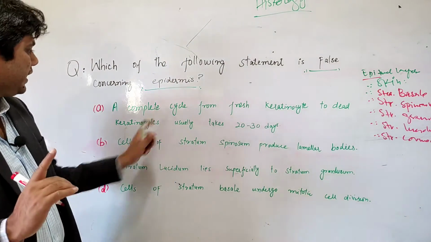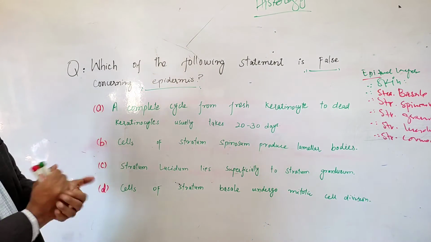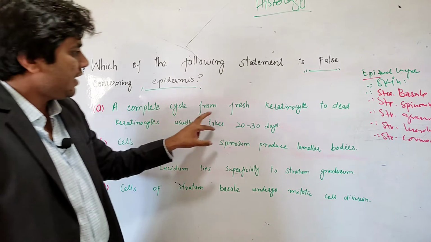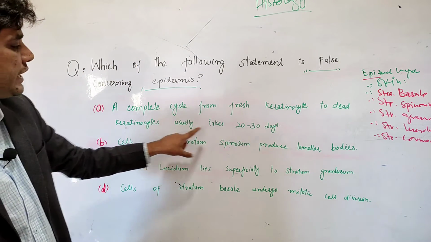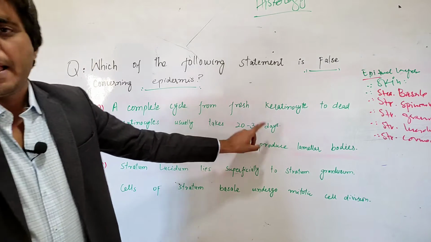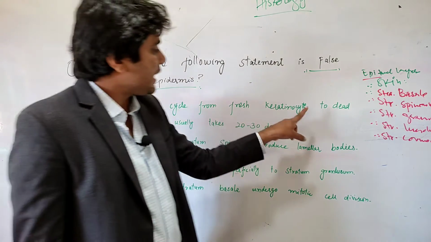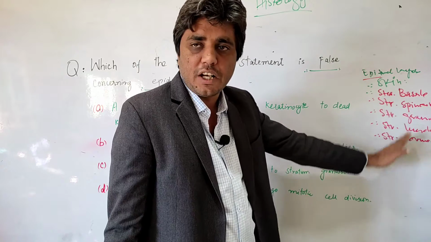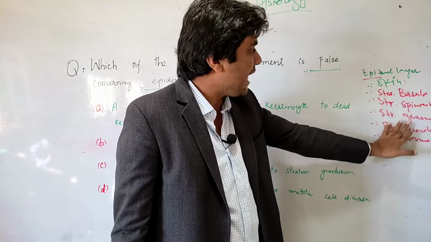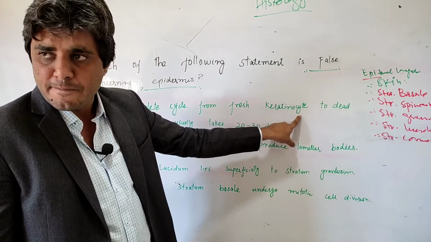Look here at what he wants to know. Statement number 1: a complete cycle from fresh keratinocytes to dead keratinocytes usually takes 20 to 30 days. Keratinocytes are cells which are located in these layers. The main cell of the epidermis is the keratinocyte.